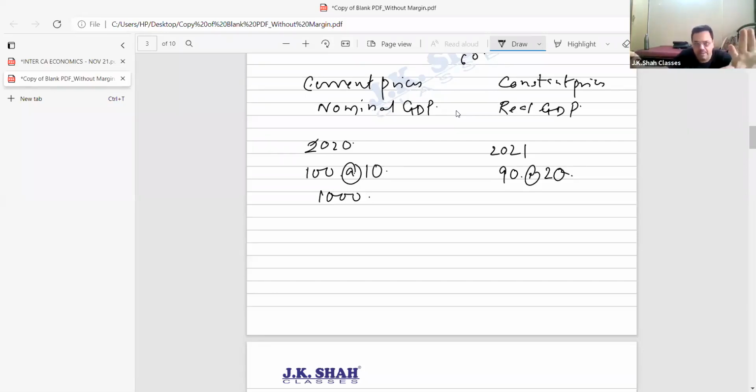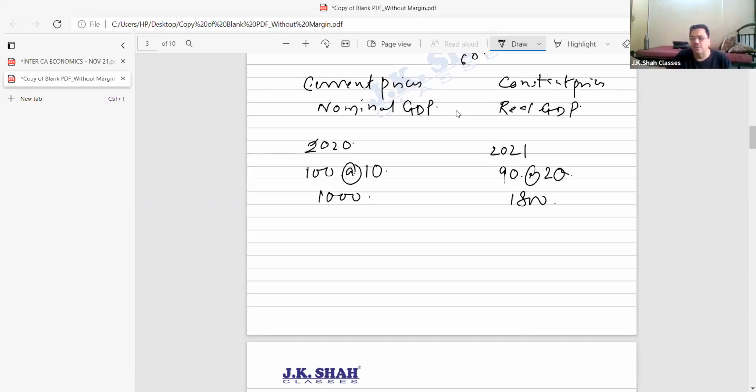Be very clear: national income can increase for two reasons. One reason is the quantity, the other reason is the price. If national income is the money value of all goods and services, then in the second year it becomes 1800 rupees.